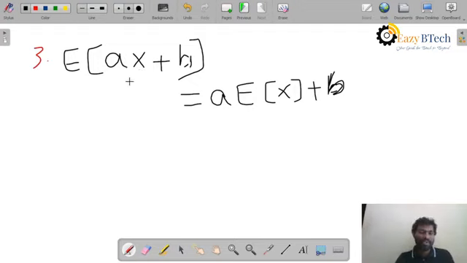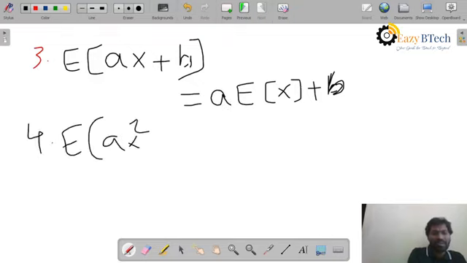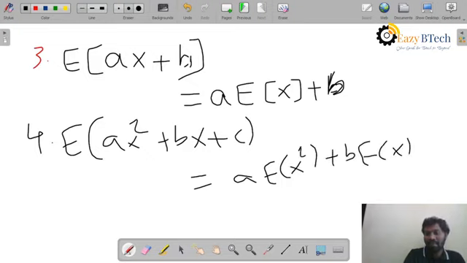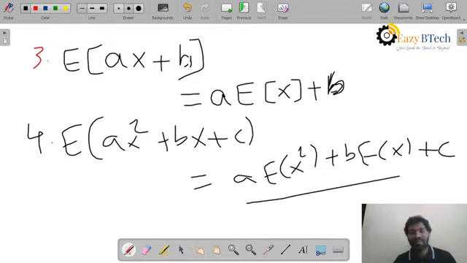We are combining both the ones. I mean, the first property and second property are both combined here. That gives you this one. So these are the three properties of expectation. So we'll see the problems of expectation now. If you extend these properties further, it is also like this: expectation of ax square plus bx plus c. If they ask you that, then it becomes a into expectation of x square plus b into expectation of x plus c. So these are the different types of properties of expectation.